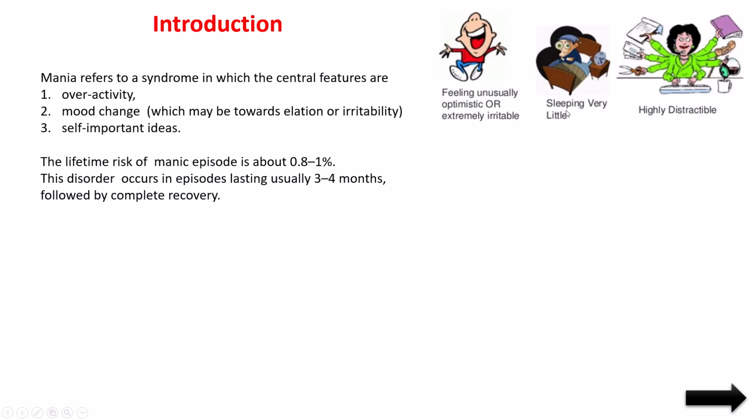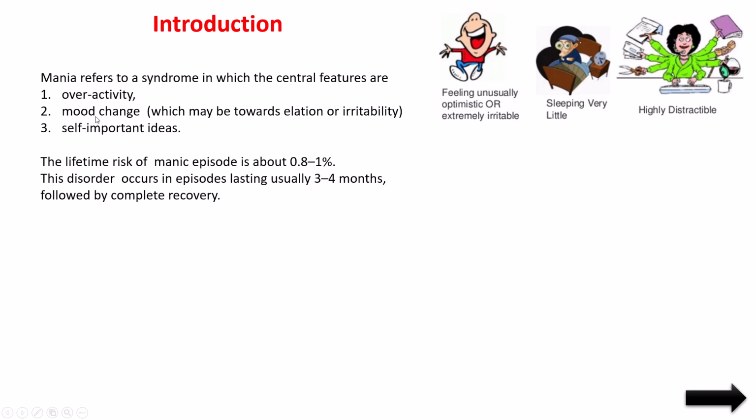They will not sleep. They will do something at midnight also. Highly distractible. They will not do one work at a time. When continuing a work, they are easily distracted to other activities. They will do some other works. So this picture shows how many works he is doing. So like this, he will not be fixed in a single work at a time. That is because of overactivity. So these are the overactivity symptoms.